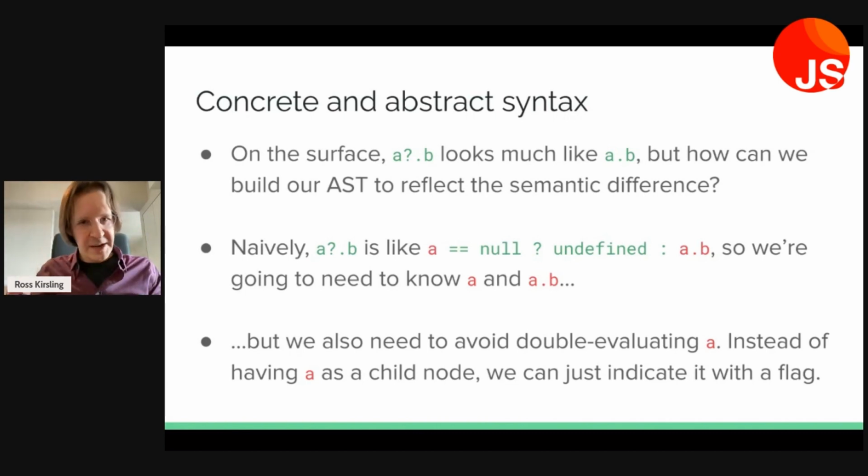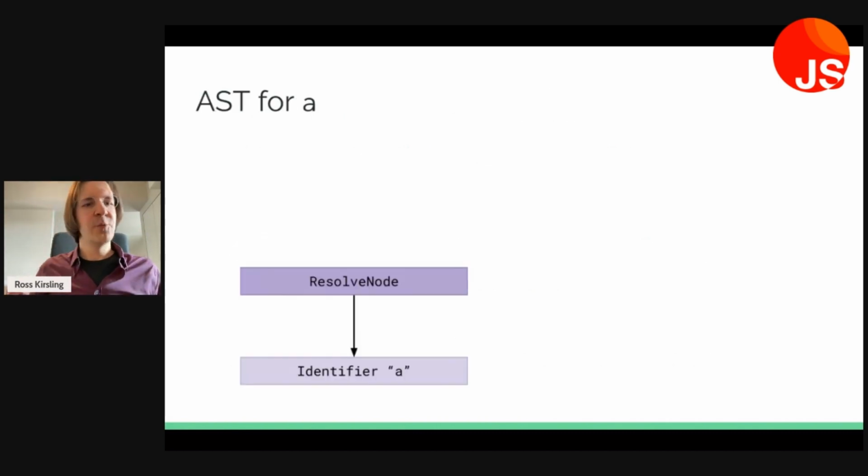And that's a bit abstract to visualize on this slide, but we can go through progressively the trees that we're concerned with here. So if we just start as simple as possible and just consider the expression a, what does the syntax tree for that look like? Well, it is a resolve node for the identifier a, which just means that a refers to something and we are going to need to resolve what it refers to.